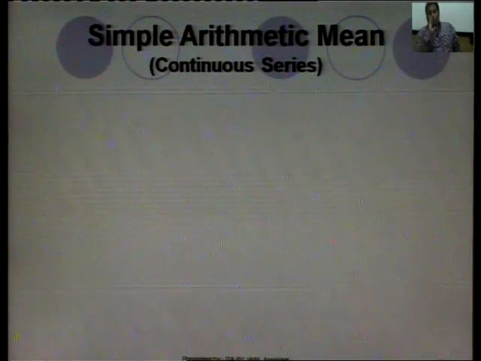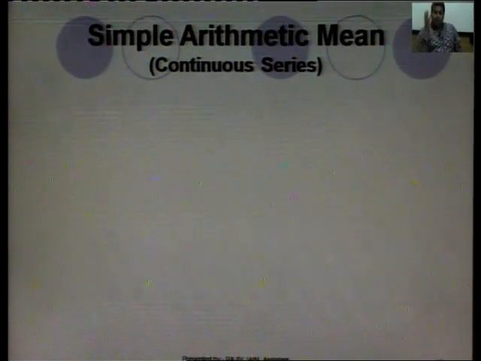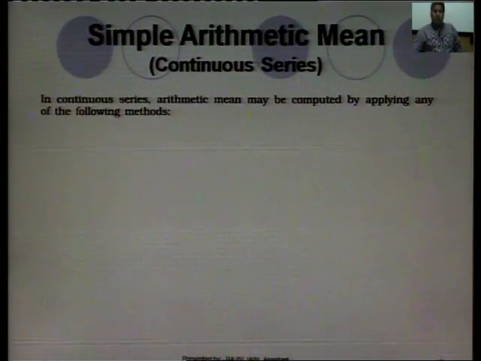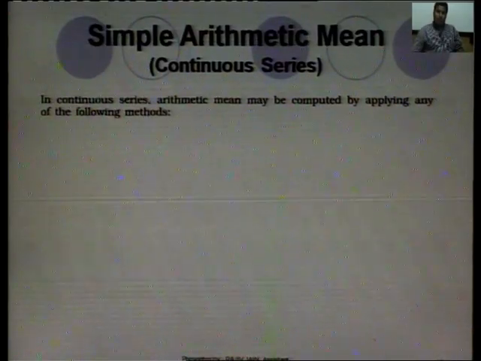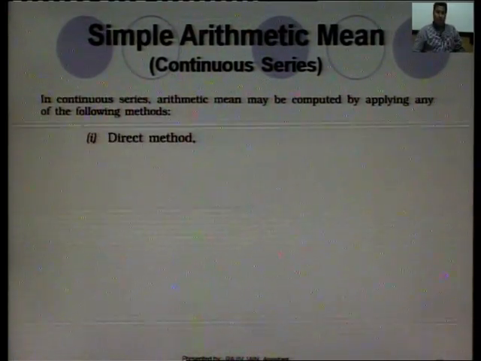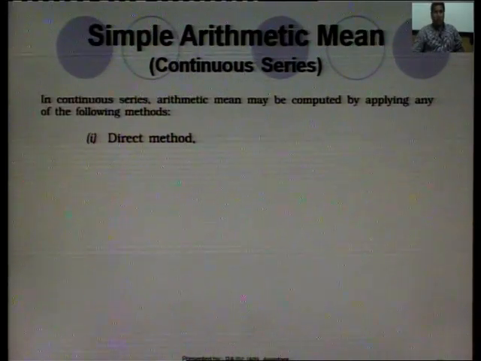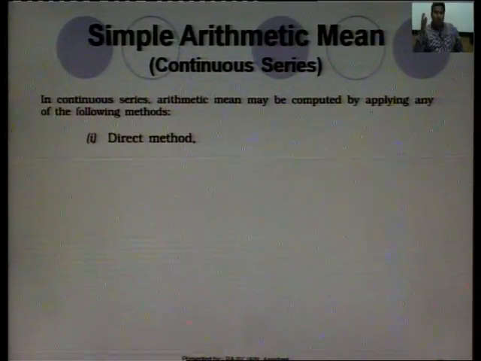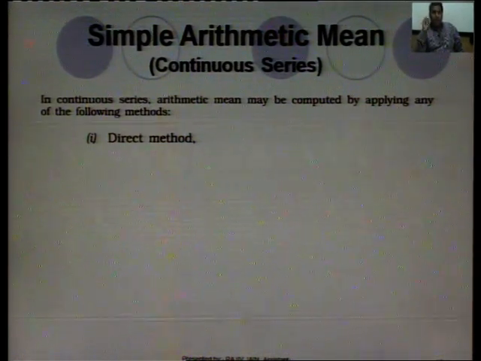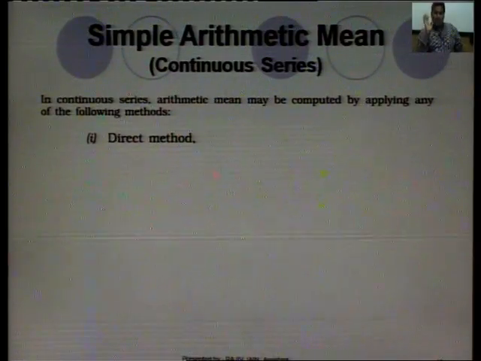Now, we will do the formula for the continuous series. A continuous series is a series in which the data is given in the form of intervals. For example, the marks are given, we are given the marks from 0 to 10, 5 students, 10 to 20, 20 students, 20 to 30, 30 students, 30 to 40, 50 students. You must have seen in the previous lecture what is a discrete series, what is a continuous series, what is individual observation.